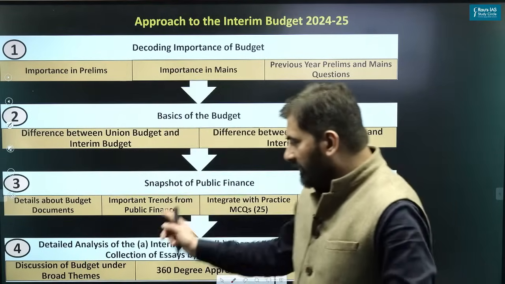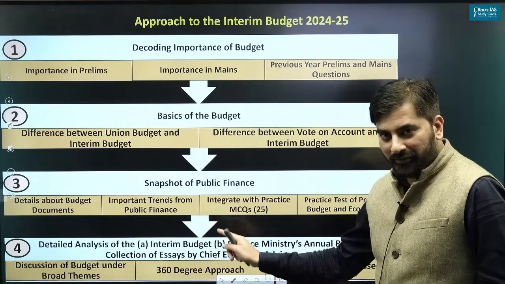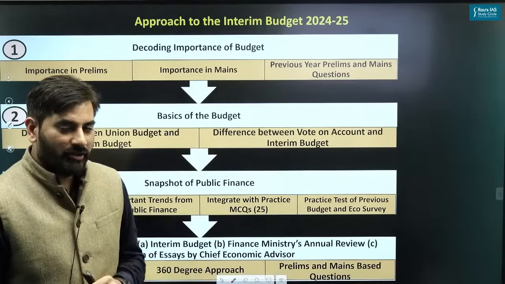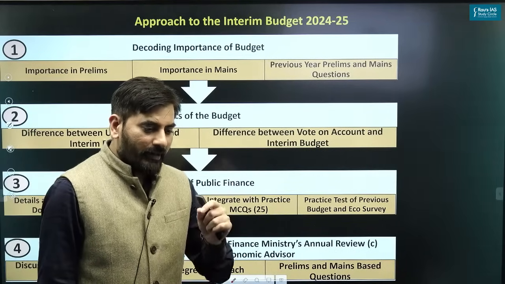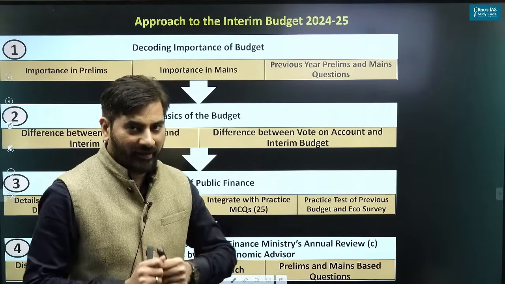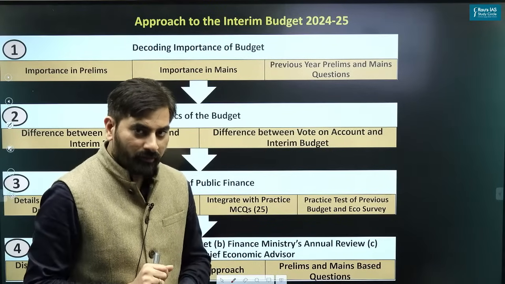Further, once we are done with that, we will carry out a detailed analysis of the interim budget. Not just the interim budget, you must know that since this year's is an interim budget, we do not have an economic survey. The economic survey is not normally presented with the interim budget.